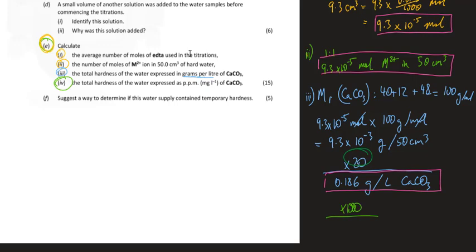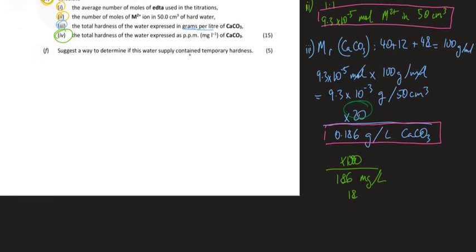So multiply this by 1,000, I get 186 milligrams per litre, which is the same as 186 ppm CaCO3. And I put that in a box so it's easy to find my answer. There we go.